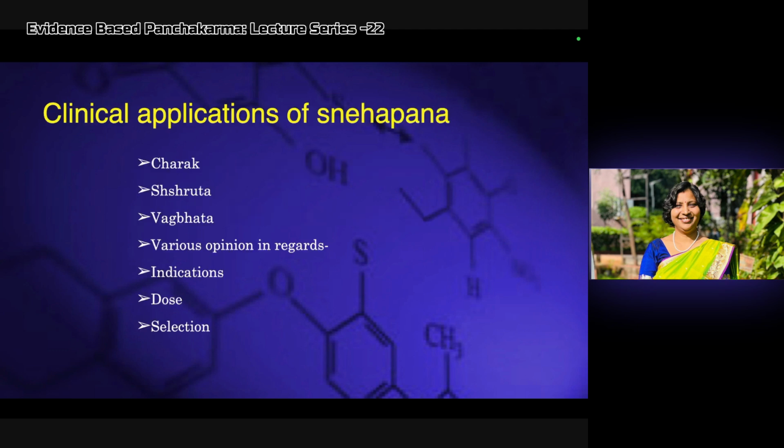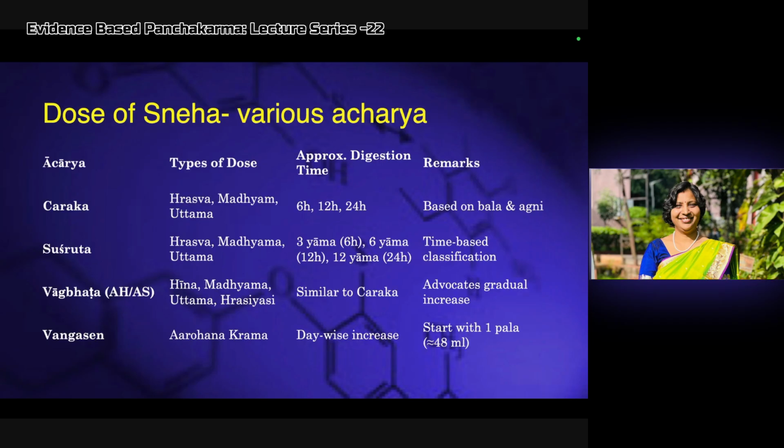Now, the clinical application of snehapana: there are various opinions regarding snehapana by Charaka, Sushruta, and Vagbhata according to indications, dose and selection. The various acharyas describe the matra, the types of dose. Charaka says hrasva, madhyam, uttam, usually the 6-hour, 12-hour, and 24-hour dose, based on bala and agni.